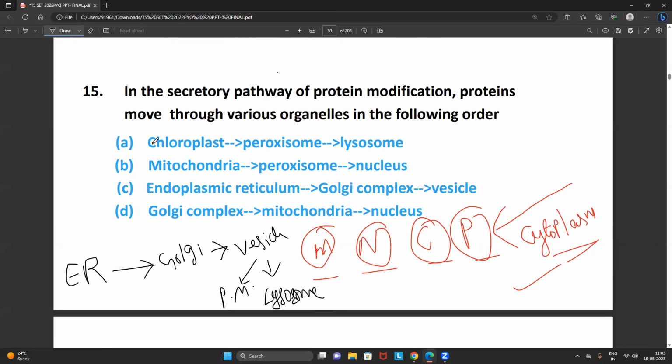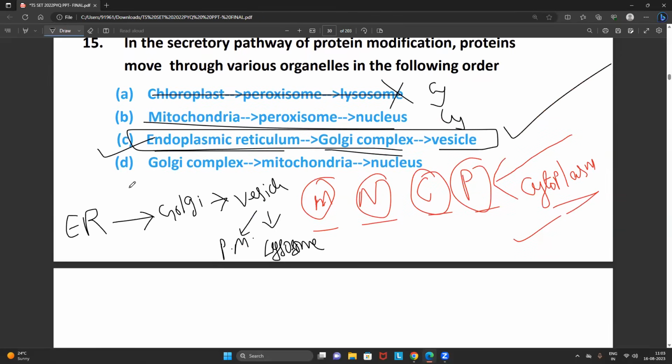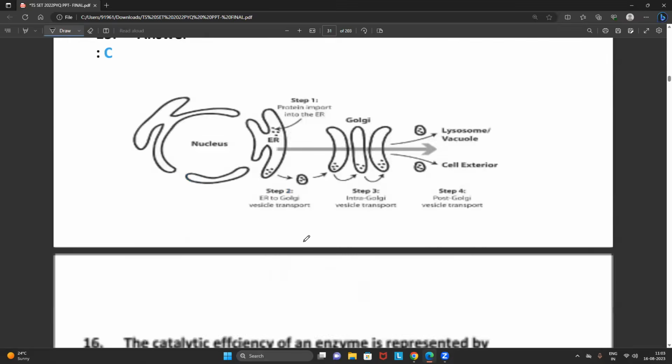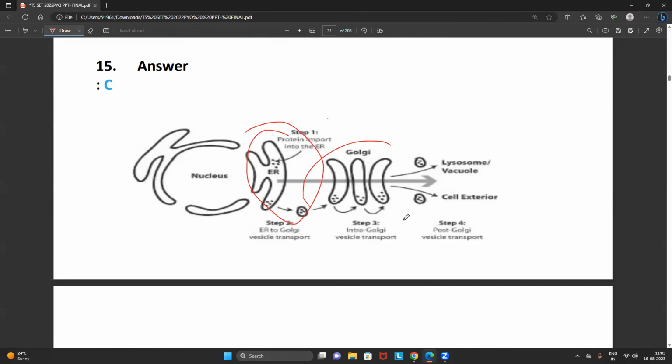So they said chloroplast, peroxisome, lysosome. That is wrong, right? Because they are associated with the cytoplasm. This is also wrong because proteins are coming from the cytoplasm. Endoplasmic reticulum, Golgi complex, vesicle: this is the straightforward and direct answer. Option D, Golgi complex, mitochondria, nucleus, is absolutely wrong because mitochondria and nucleus are associated with the cytoplasm. Never get confused with that point. You can see in the diagram very clearly, from the endoplasmic reticulum to the Golgi complex and finally to the vesicle. From the vesicle, it will come to the lysosome.